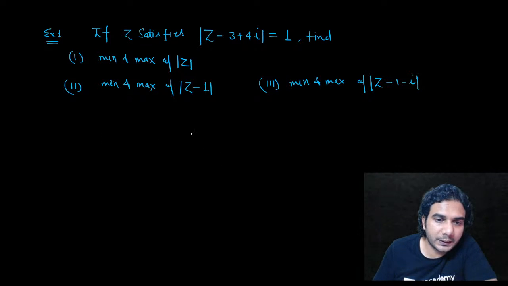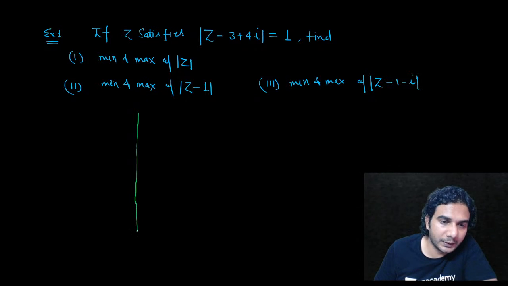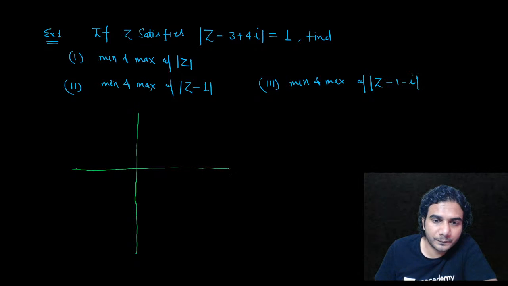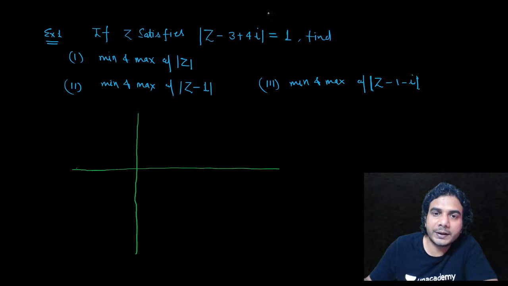So if I make a circle, I'll make only one diagram, and through this diagram, we'll try to answer all the questions. So the center, if you rewrite this, is z minus, if you take the minus sign common, 3 minus 4 iota.